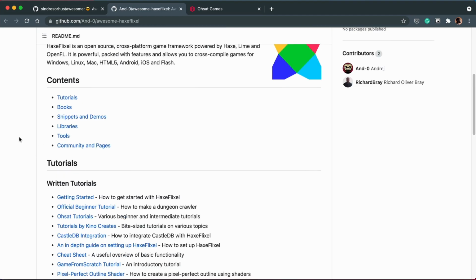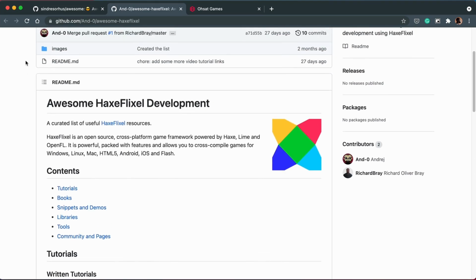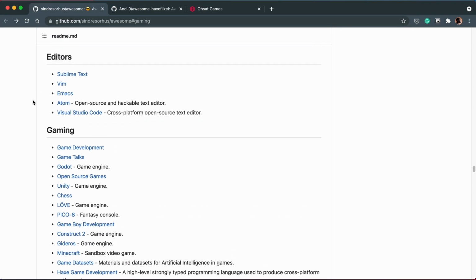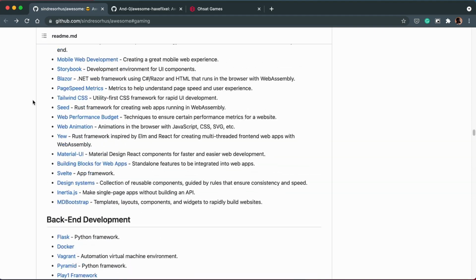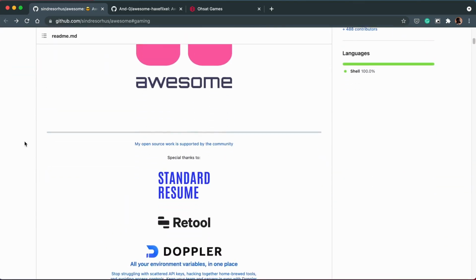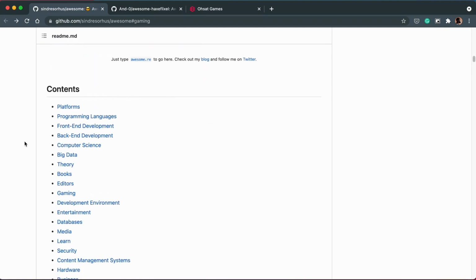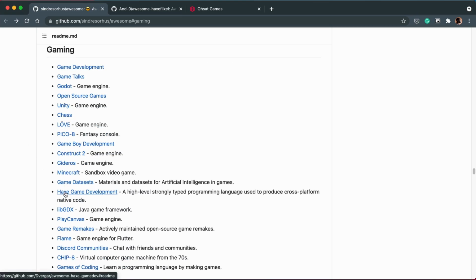The awesome title is not something that Andre made up. It's something that exists already from Sindre Sorhus. I hope I'm pronouncing that correctly. But Sindre is a developer who has put together this GitHub page of awesome resources for products. And if we look down here, we can see there's everything from programming, front-end, back-end, computer science, big data, theory, and even gaming. And if we look at the gaming section, there are things to do with Godot, Unity, even just Haxe game development in general.